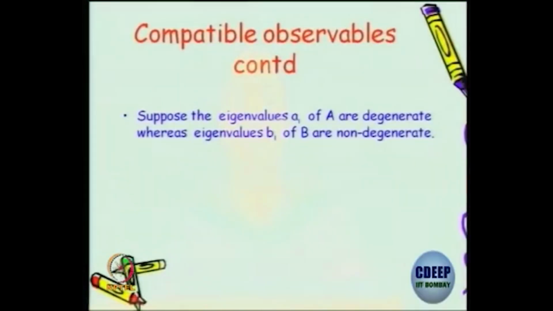Okay, what is the next complication we can introduce? This is what I was trying to say. Suppose the eigenvalues Ai of A are degenerate. Let's take A1 to repeat twice. The remaining ones are distinct. So that is a degenerate situation. Whereas you take the eigenvalues Bi to be non-degenerate, B1 to Bn all different. So let's take that simpler situation.